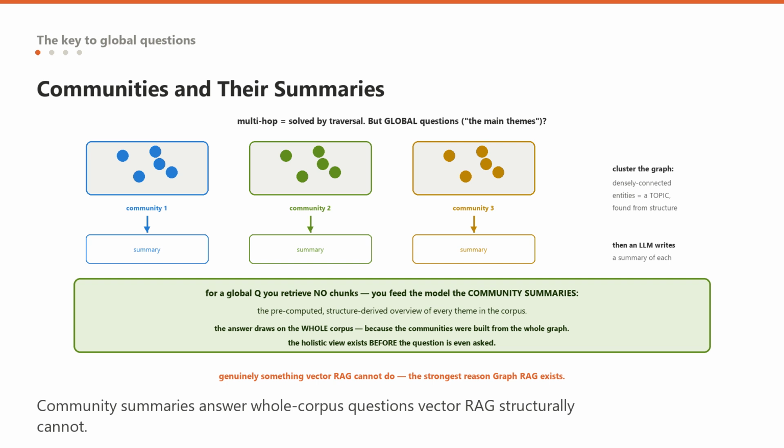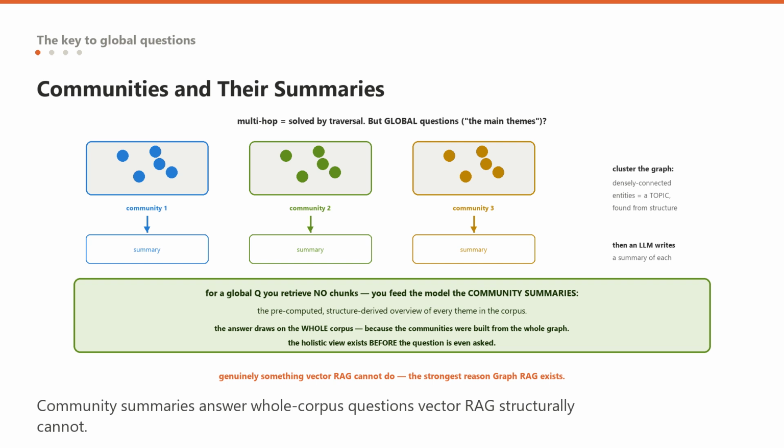Third, clustering the graph to answer global questions. Building the graph solves multi-hop questions through traversal. But remember the second failure, global, whole-corpus questions like what are the main themes? Graph RAG has a specific, clever answer for those, and it is the part people find most surprising.